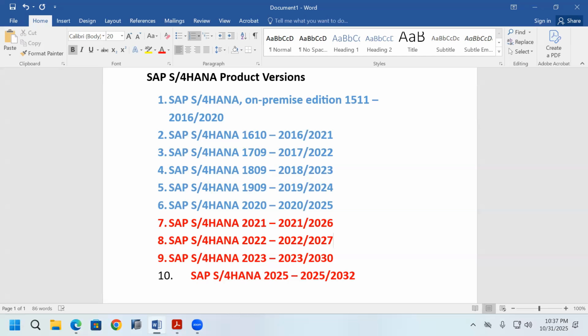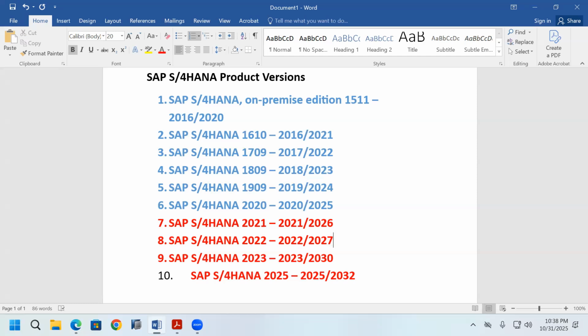So every year they released an SAP S/4HANA product version, but only in 2024 they did not release any. A very important point: they are not releasing SAP S/4HANA 2024. After releasing SAP S/4HANA 2023, they directly released SAP S/4HANA 2025. In total, 10 product versions from 2016 until 2025.